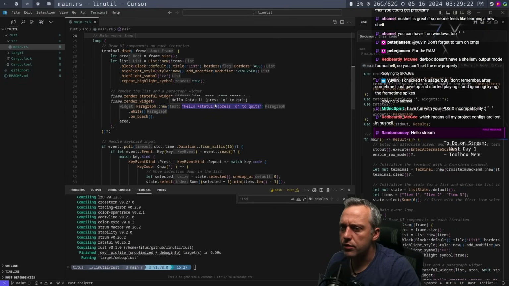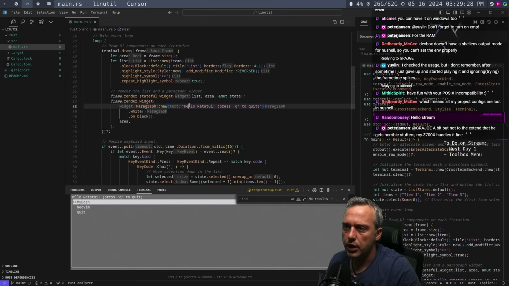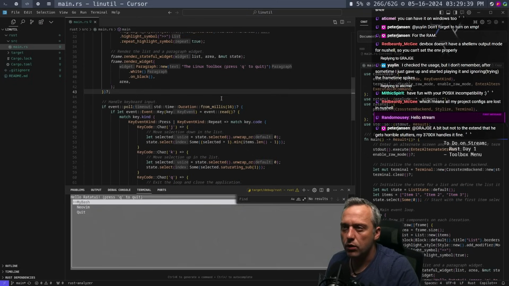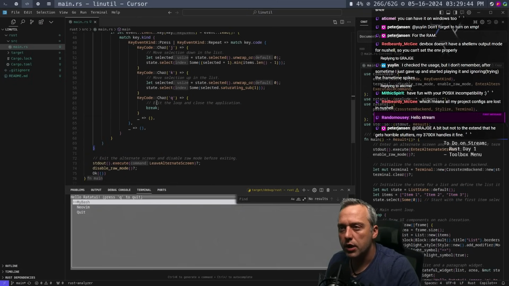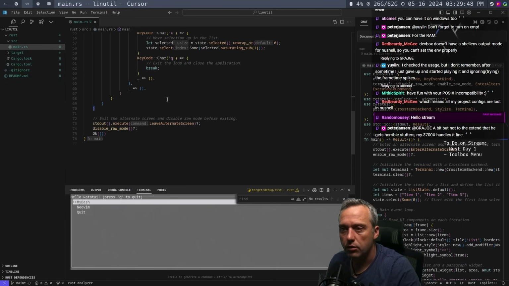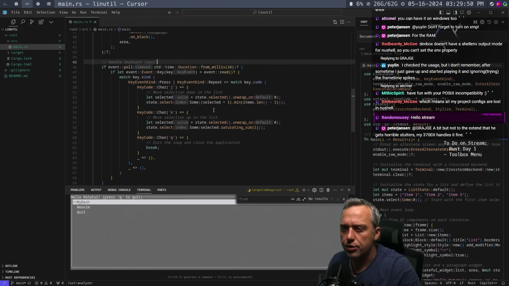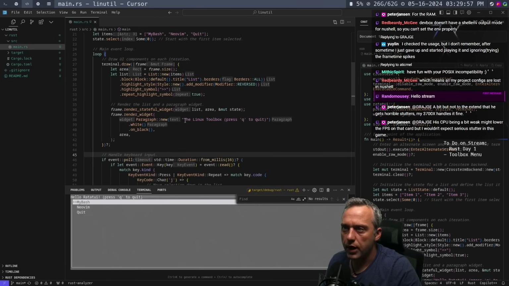For this, we're doing cargo run, ready UI. So we can change that. Just call this the Linux toolbox. Handle input. Okay. Just J and K for now. And Q to quit, which honestly we could select the Q. So now what I want to do is associate the enter button for that.